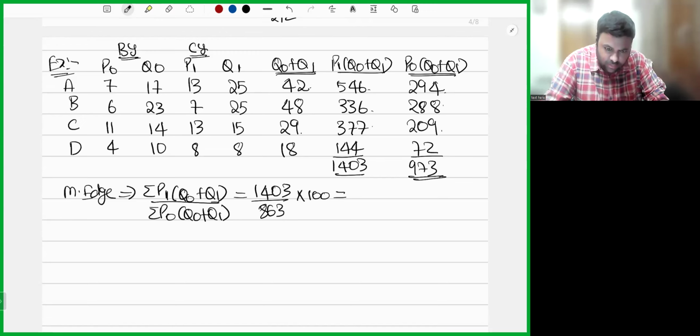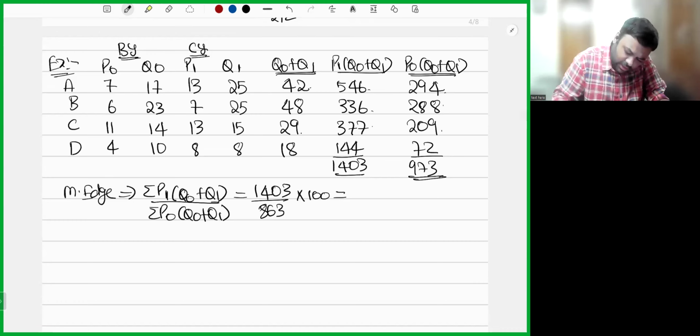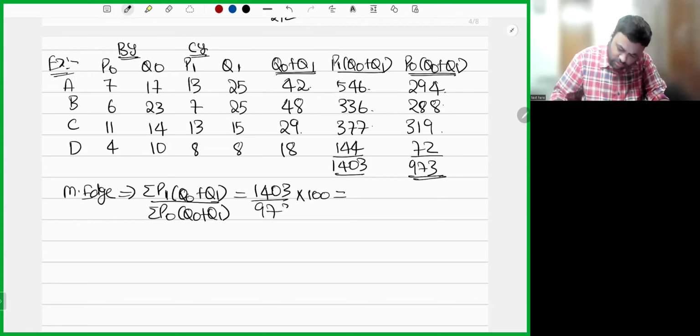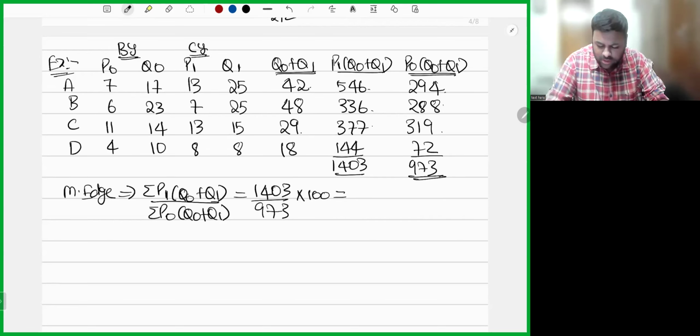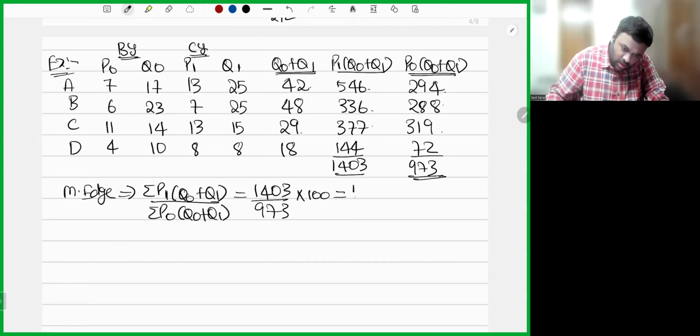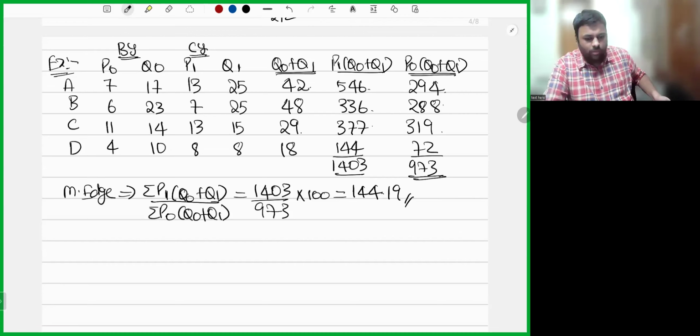I guess my calculator became upset with me. It's 319. Every sum, the last calculation is going wrong. 1403 divided by 973, into 100, is 144.19. Okay, so I hope it's fine.